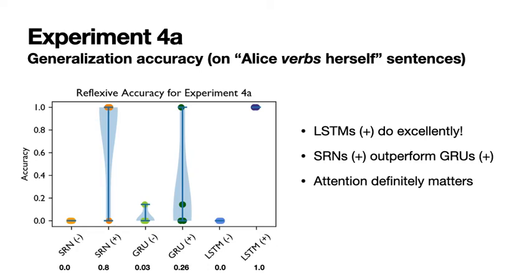Individual dots represent separate model runs, while the shaded background represents probability density. There are a few key things to note. LSTMs with attention are excellent at this task, attaining 100% accuracy on all runs. Interestingly, SRNs with attention on average outperform the more complex attentive GRUs. Finally, we see that attention definitely does matter, with attentive networks attaining much better results than their inattentive counterparts.